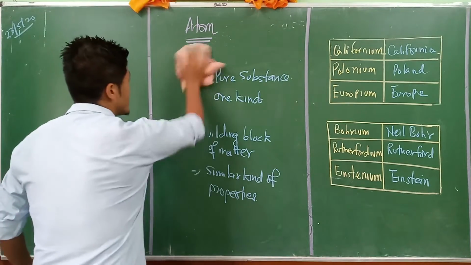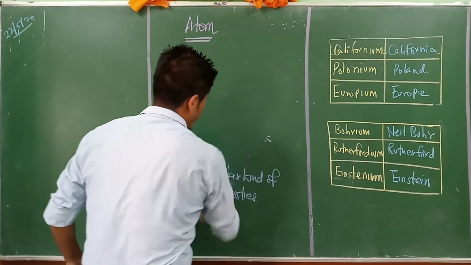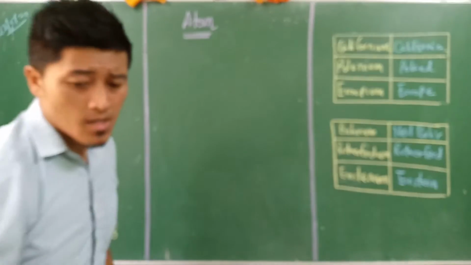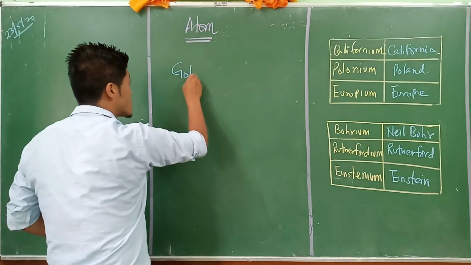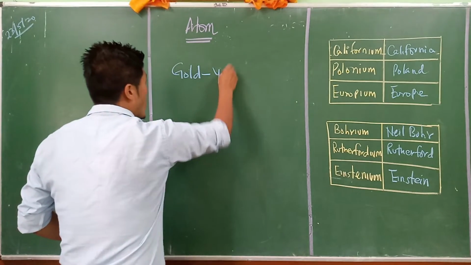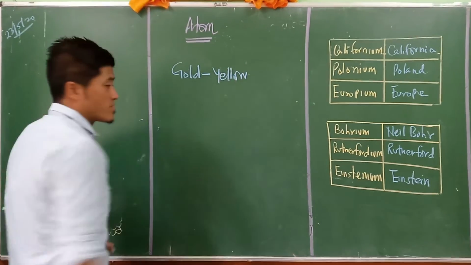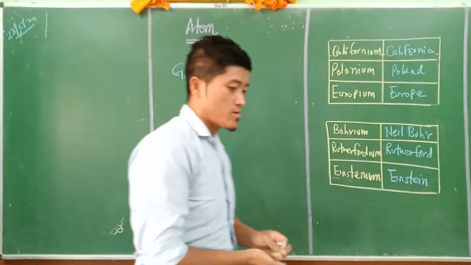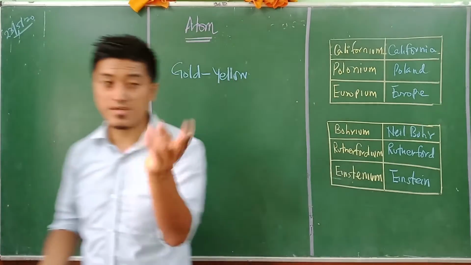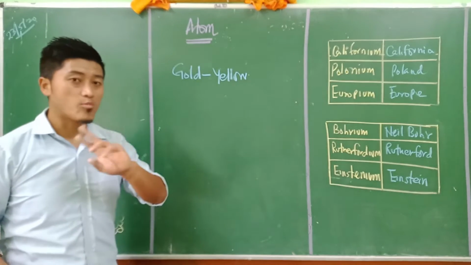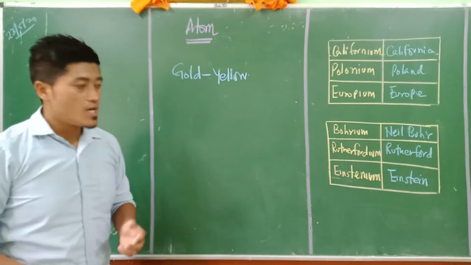They also tried in the case of gold, a yellow. If you refer to gold, the symbol resembles yellow, and gold is normally yellow by nature, so that is why gold. Understand?